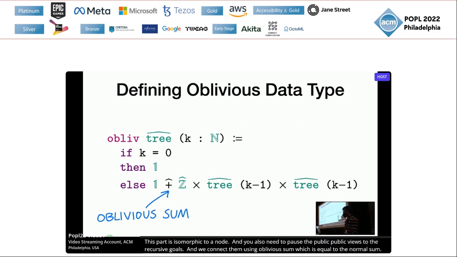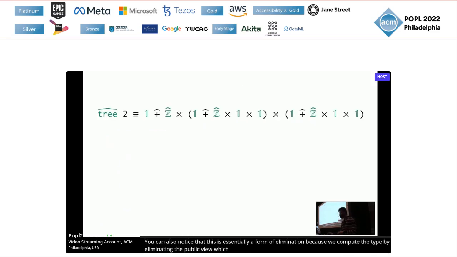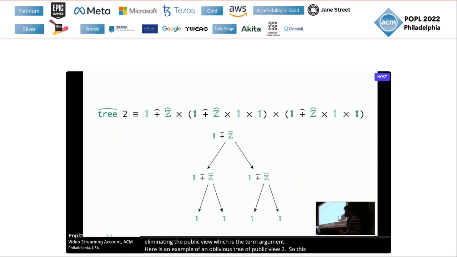And you may also notice that this is essentially a form of large elimination because we compute the type by eliminating the public view, which is the term argument. Here is an example of an oblivious tree of public view 2. This type will be computed to the type normal form on the right-hand side, which roughly corresponds to this complete tree. And the key here is all the trees, or all the data in this type, will have this exact same shape. So the attackers cannot glean any information by looking at the shape of this data.